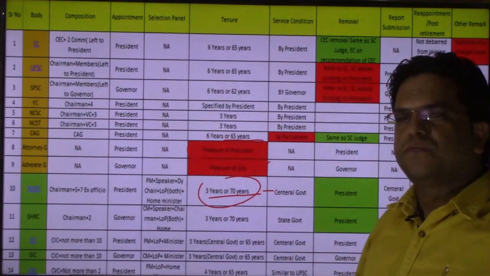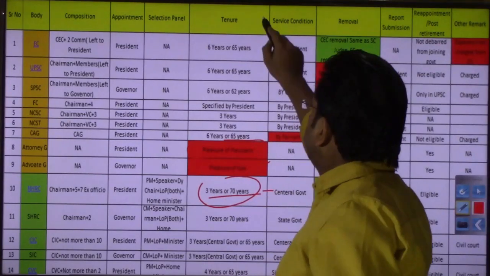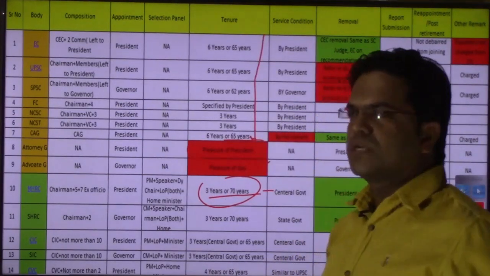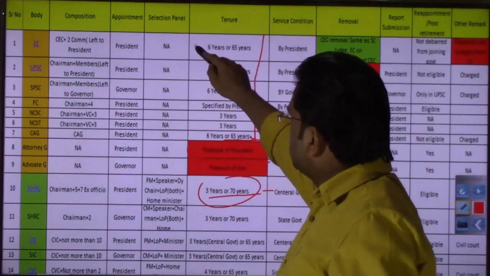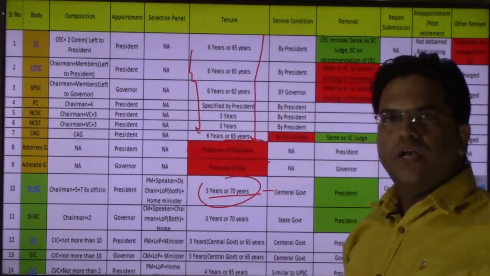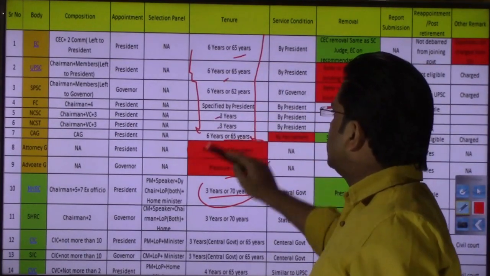So what is the deviation from the normal that I am talking about? See, here, in this tenure column, right now we are talking about these constitutional bodies, right? Most of the constitutional bodies' tenure is already mentioned in the constitution, and some have 6 years, some have 3 years.